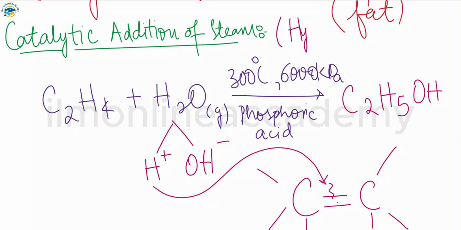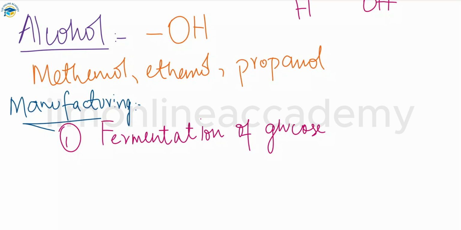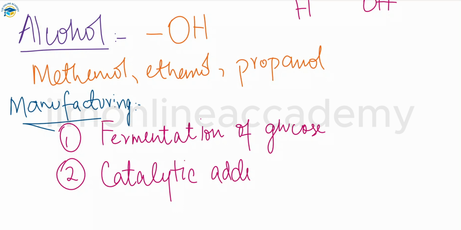This catalytic addition of steam is also known as hydration of ethene. I wrote it here: hydration of ethene. You can say that hydrogen is added in the ethene. So whenever hydrogen is added in that ethene, you call it the catalytic addition of the steam. So through these two processes you can get the ethanol, specifically ethanol, which is an alcohol. These are the two major methods, and we will also discuss the pros and cons of these two methods which are used for the manufacturing of the ethanol.